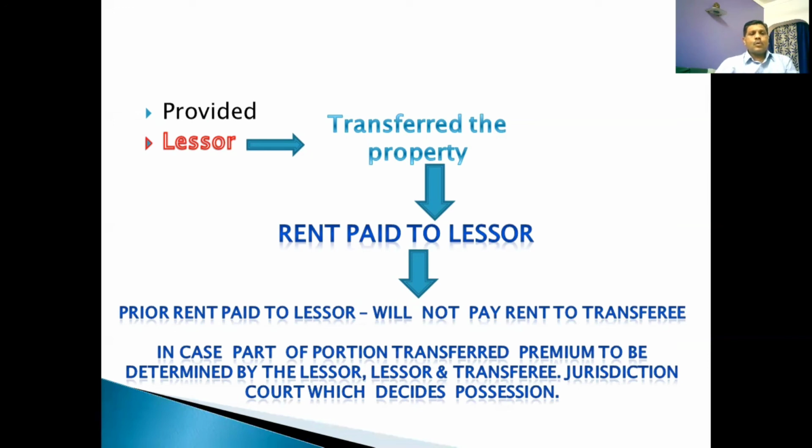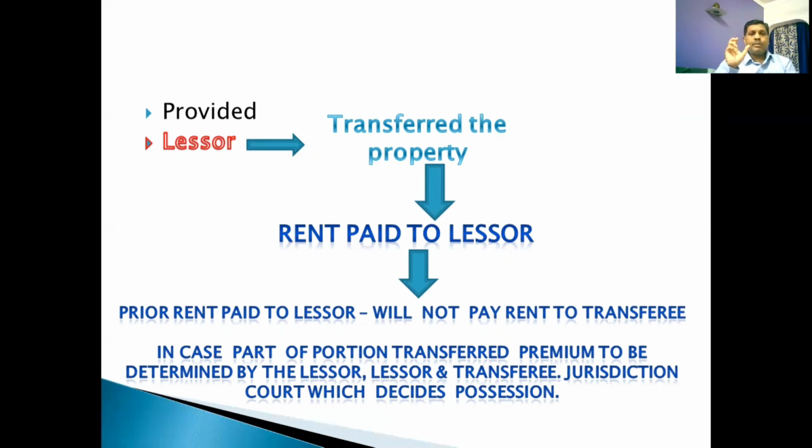In such cases, what happens? Whatever rent the lessee has already paid to the lessor, the lessee will not pay a fresh rent again to the transferee. Now the dispute arises as to what premium he has to share. The whole property may have been transferred, or a part of the property.